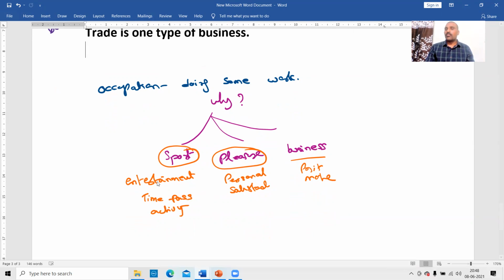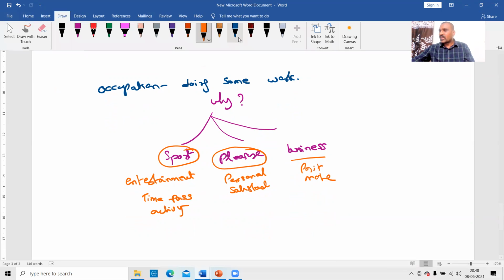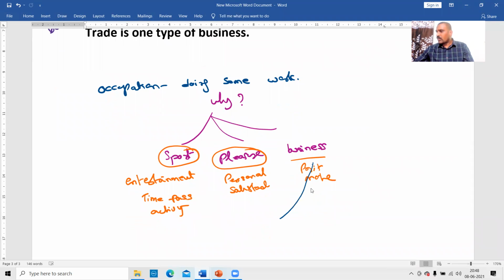Sports, pleasure, or business. It's a time pass activity. So one of the occupations is business. Therefore, any work you are doing other than for the purpose of sport or pleasure comes as a business. So within the business you can have many other things.